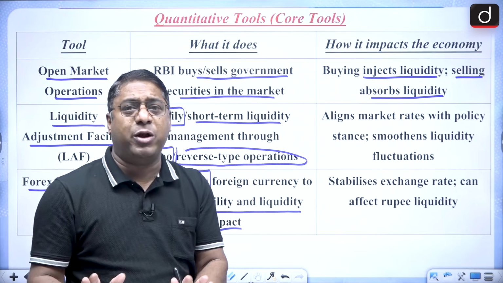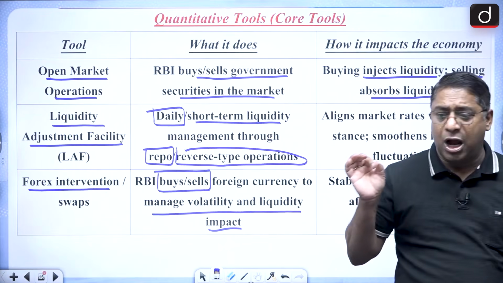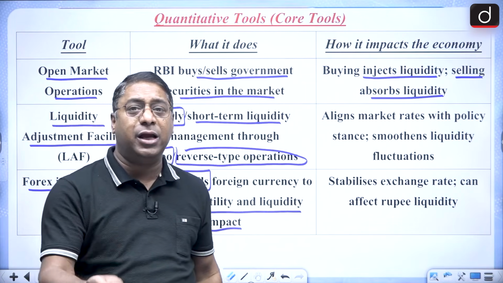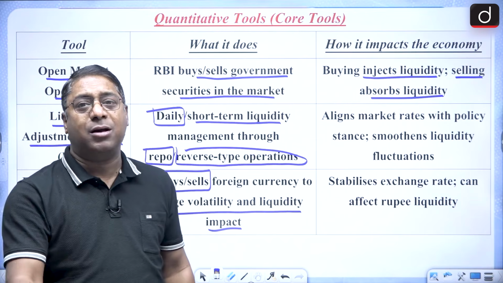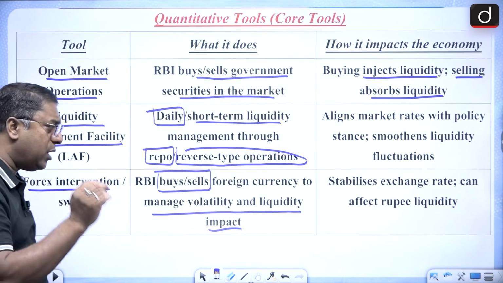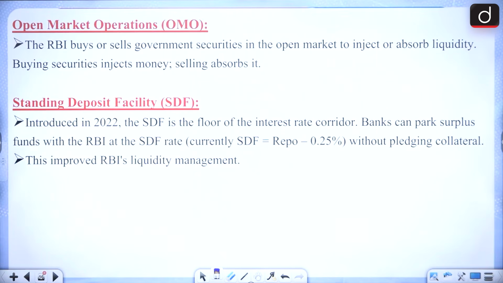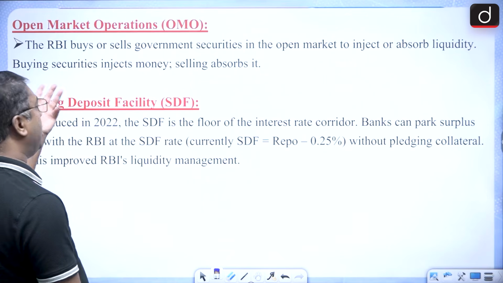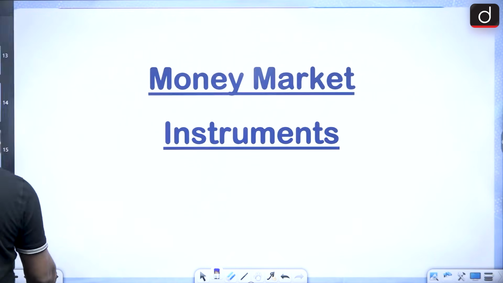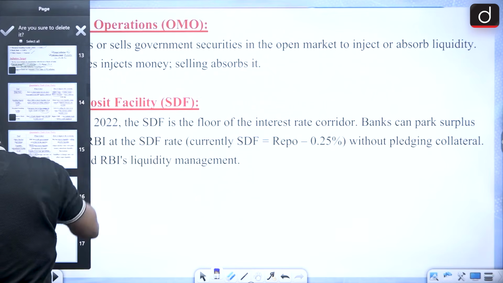I would request everyone, please go through these quantitative tools in a very proper manner, because one question from here will certainly come. And all of you know open market operations, I did tell you about this. So nothing much to talk about when it comes to open market operations.